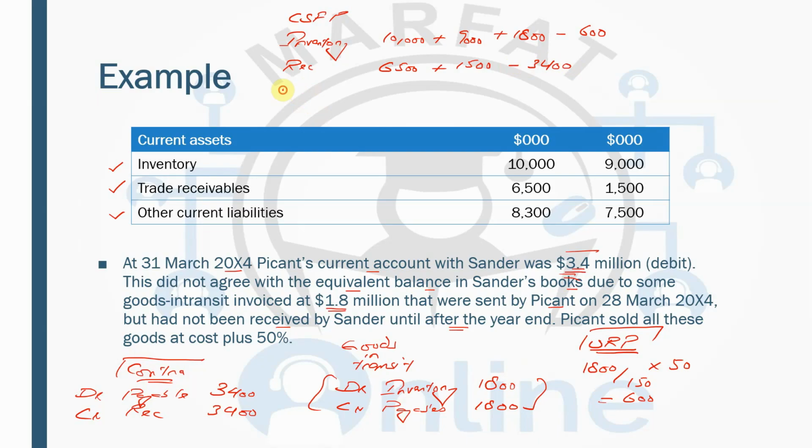Then you have current liabilities. Take parent's current liabilities plus subsidiary's current liabilities, and then you will be having this corresponding payable, which should be recorded, and then minus intra-group. So these are the extracts of the consolidated statement of financial position.